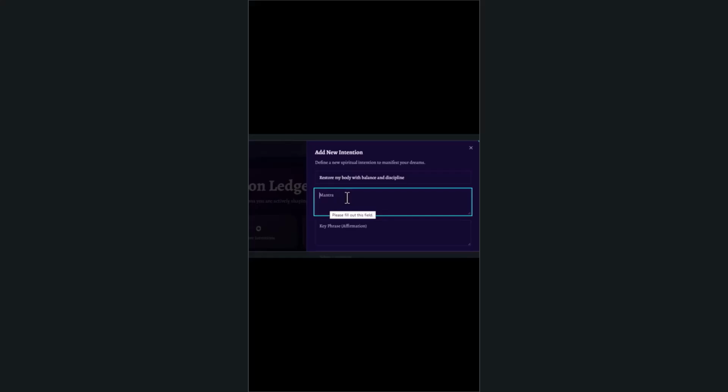Next is the mantra field. For now, I'll use a simple starting mantra: I return to balance. Later, this can be refined after running a Codex extraction. The user may discover a more aligned vibrational word, mantra, or cross-cultural resonance inside the deeper analysis. So the mantra can begin simply, then evolve as the intention becomes clearer.